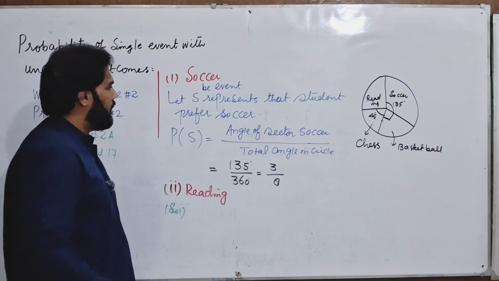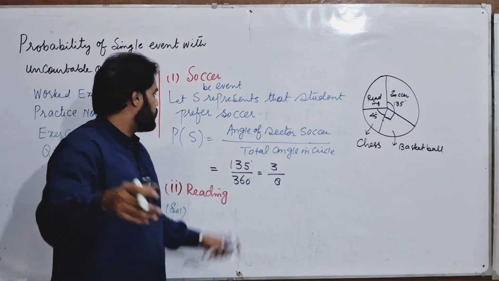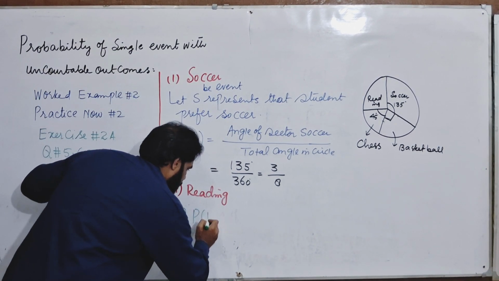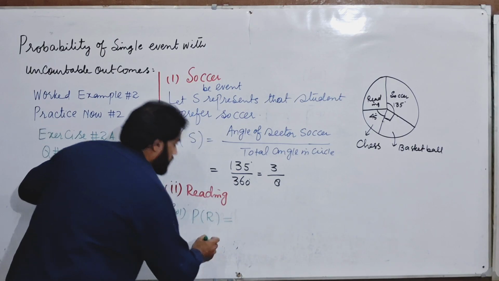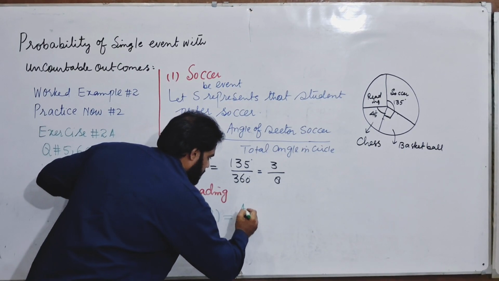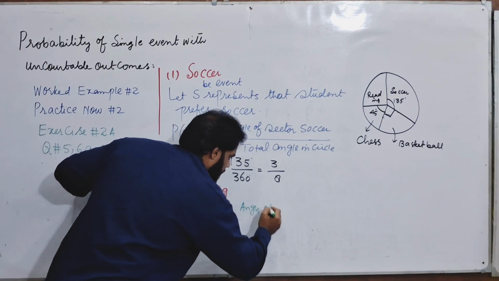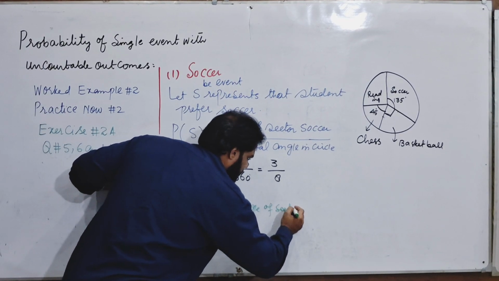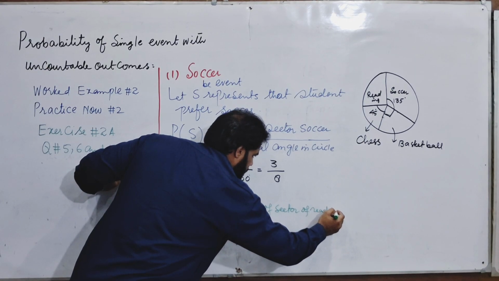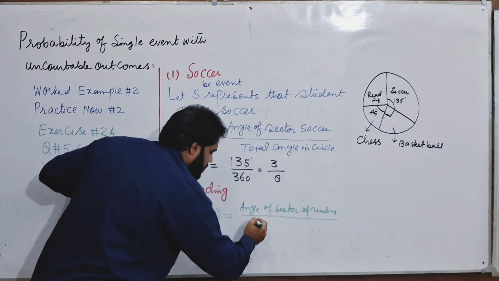You will write, let R be the event that represents the student prefers reading. Then the probability of reading is the angle of the sector of reading divided by the total angle.